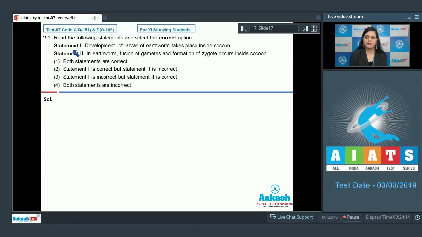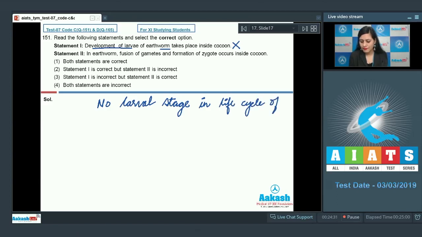Question number 151. Read the following statements and select the correct option. The very first statement is Statement 1: Development of larva of earthworm takes place inside cocoon. This is an incorrect statement because there is no larval stage in the life cycle of earthworm.